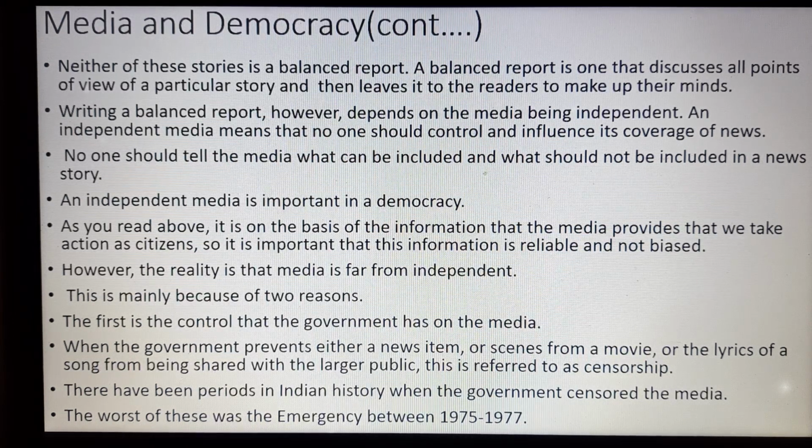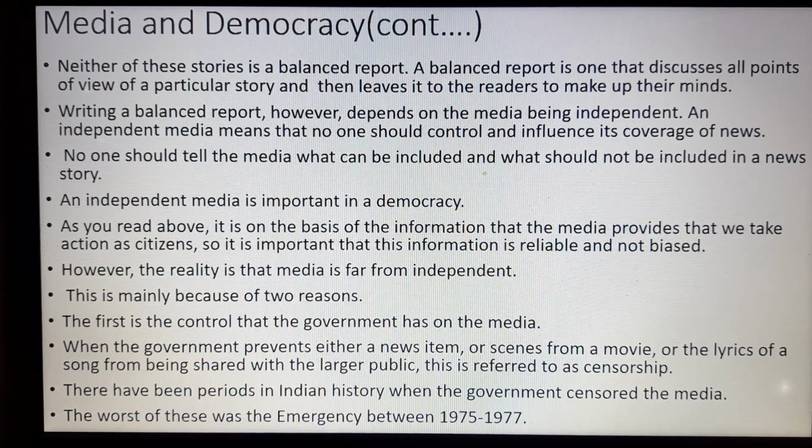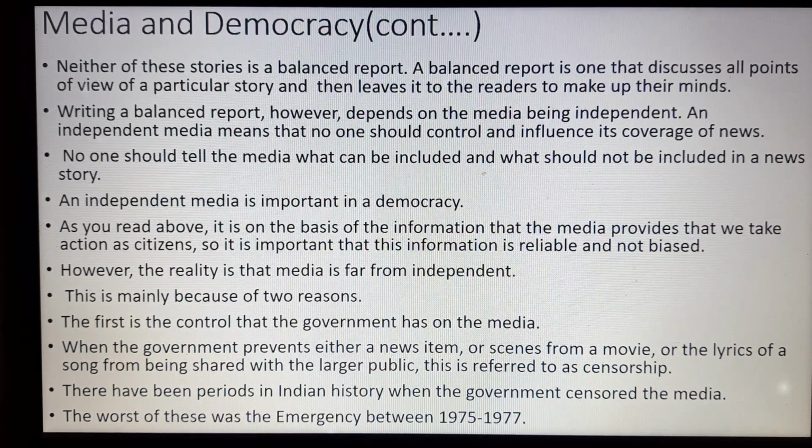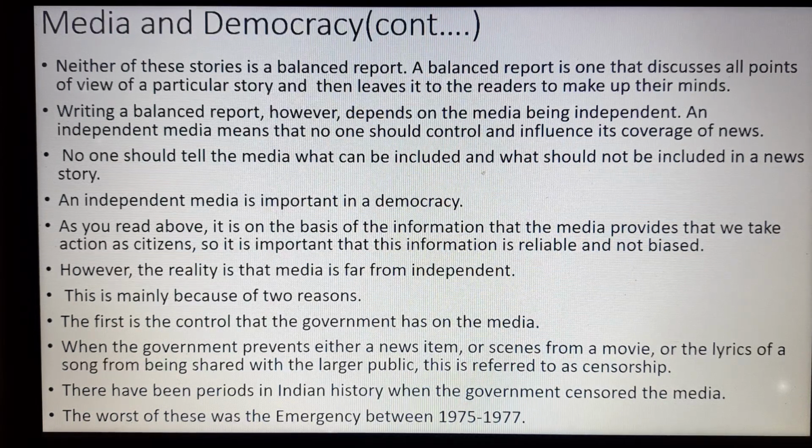Writing a balanced report, however, depends on the media being independent, whether the media is independent or under the control of certain houses or parties. An independent media means that no one should control and influence its coverage of news. Whatever it wants to cover and show, nobody can censor it. No one should tell the media what can be included and what should not be included in the news story.